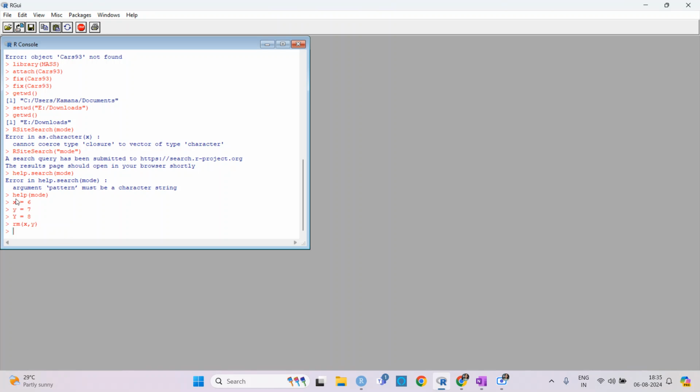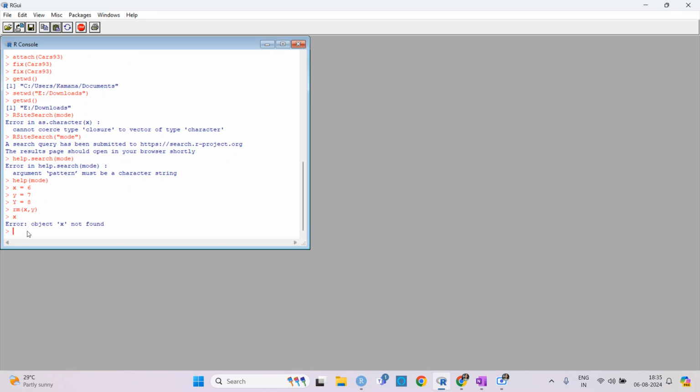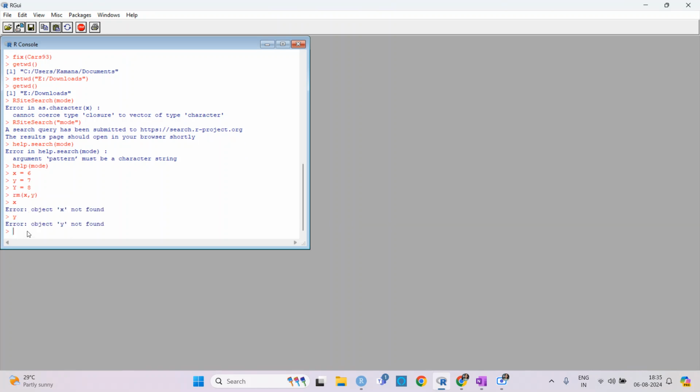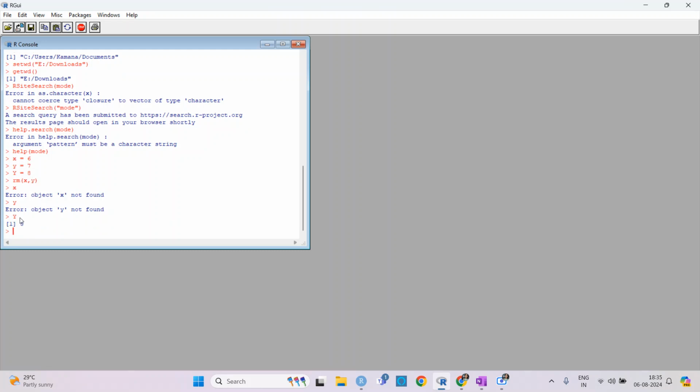Another thing is that if I have removed small x and small y, then if I put small x or small y, it is not available. But if I put capital Y, then it is available. So you can use the small x and the capital X variable for different purposes.